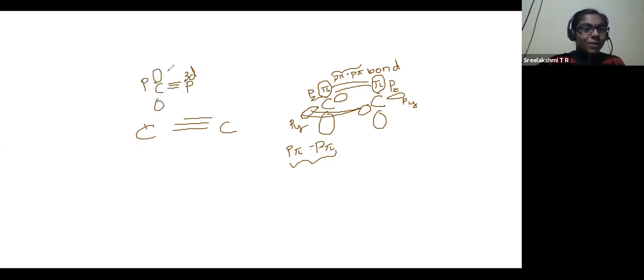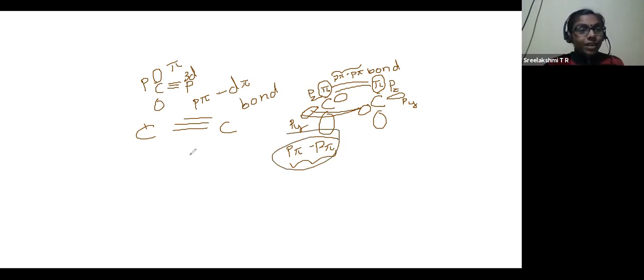So one p orbital and one d orbital make pi bonding, with sideways overlap, known as a p pi to d pi bond. Can you believe it? So these kinds of things also exist. That is why this word p pi is important in organic chemistry.